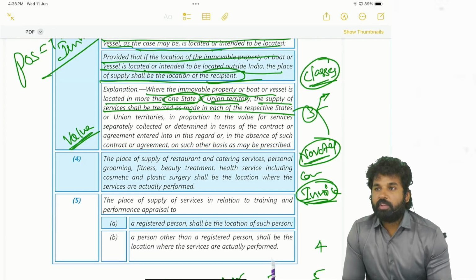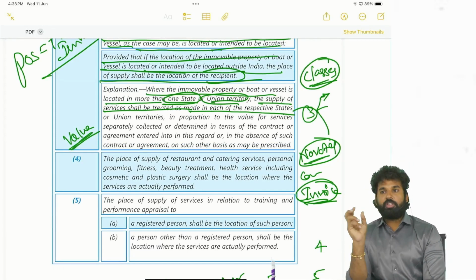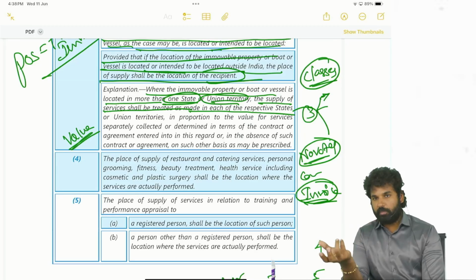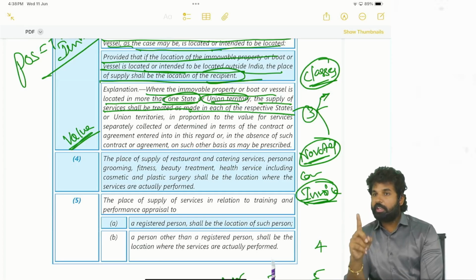Likewise, if you are staying in a hotel as a package, you are staying in Goa, and in some other places, like 3 or 4 different places with the same hotel. Based on the number of days you stay in a particular hotel in a particular city, you have to apportion the value. There is a consolidated single invoice raised by the hotel to you. In such cases, it has to be segregated and apportioned based on the value.